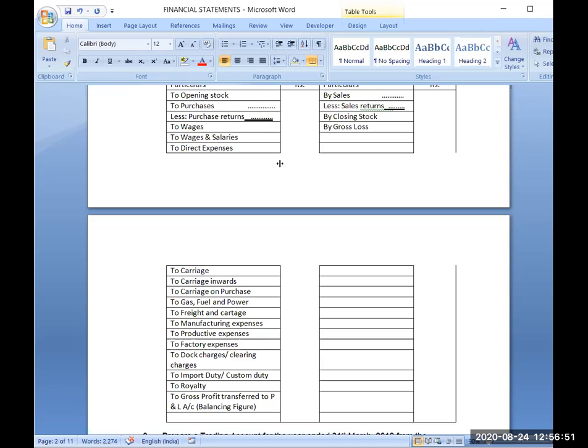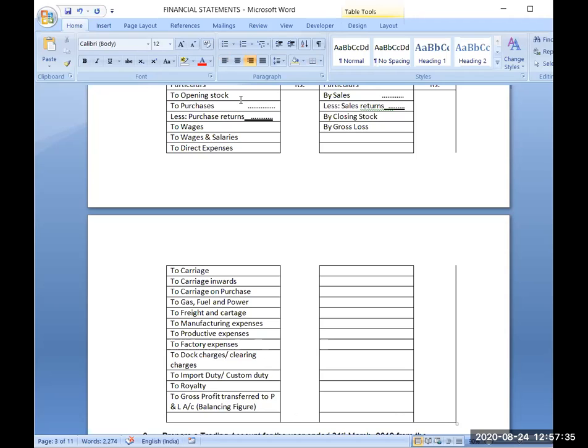Yes, it will be profit. Good. And if my expense is greater than my income, then it will be a loss. So now see, it is gross profit here. I will put the total of income here, whatever the total amount is of all these incomes. Gross loss you will avoid. Gross loss will not be income; it is just because of some other reason, I will be explaining it. Then you will subtract all these expenses from your total income, and you will get the gross figure, gross profit.